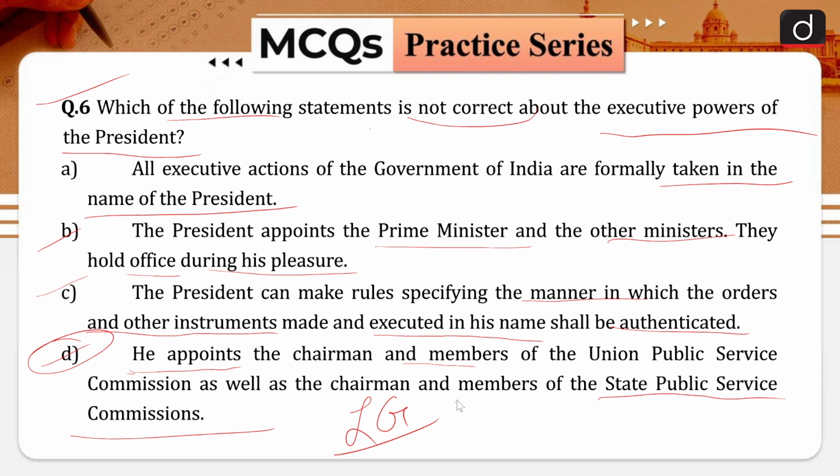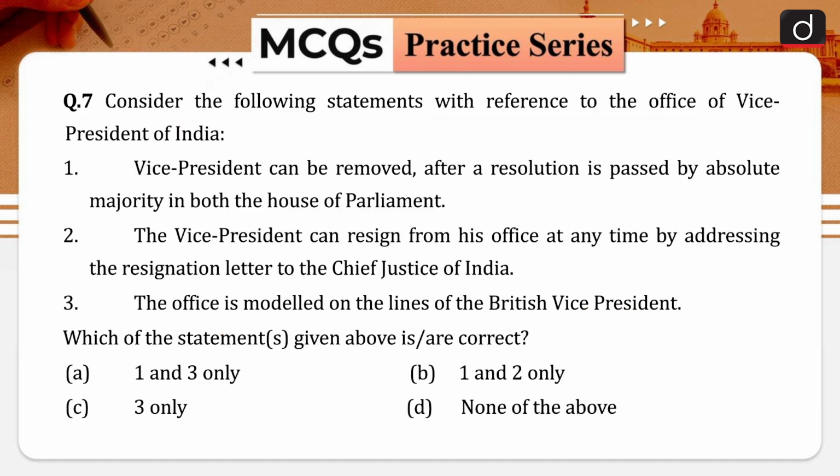He or she can declare any area as a scheduled area and has powers with respect to the administration of the scheduled and tribal areas. So all of these were the functions of the President of India, and the correct answer is option D. Moving forward to the next question of our today's discussion.